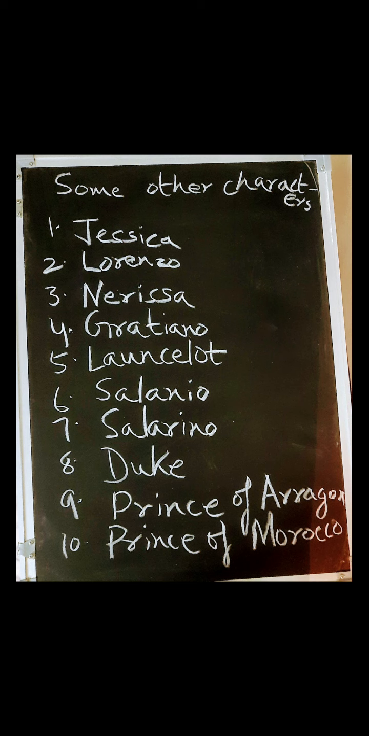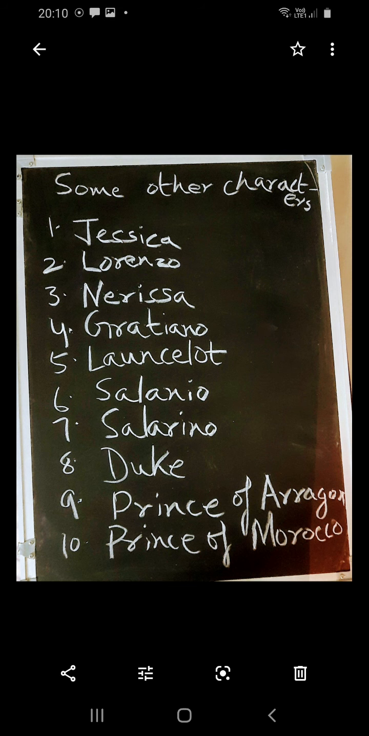So, Jessica and Lorenzo. And another character is Nerissa. Nerissa is the attendant of Portia, who is a very rich woman. So, Nerissa attends upon her. She is her friend also, and she gets married to Graciano. Now, Graciano is a friend of Bassanio, and he has accompanied Bassanio to Belmont. Belmont is the place where Portia lives.